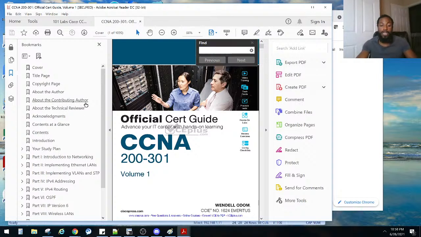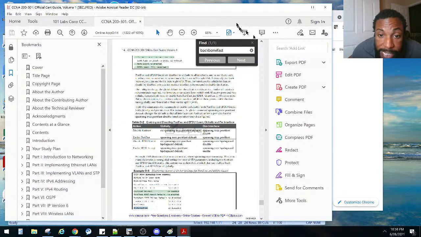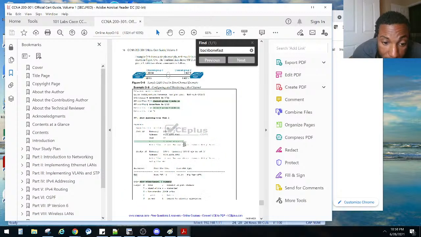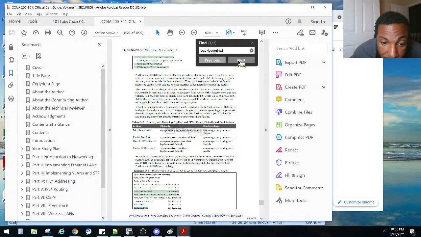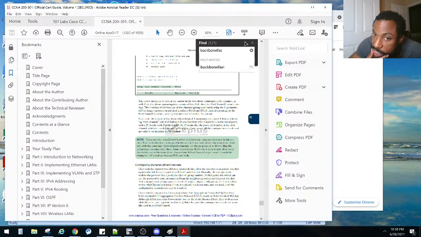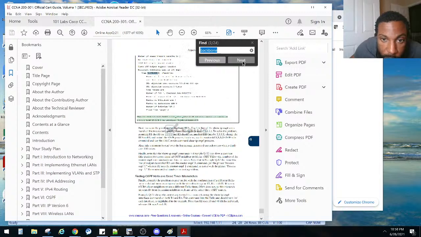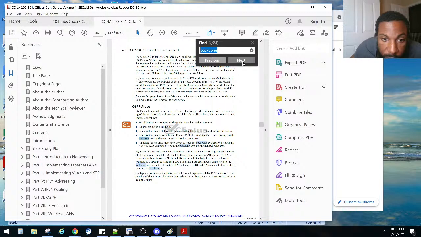Do we even have the word backbone in there? Yes, BackboneFast is mentioned in the book right here. No, it's just showing up in some show commands, showing that it's enabled there. Now, what if we put it like this? He said BackboneFast like that. It shows up, but we do backbone like this. Let's just search backbone. I'm checking to see if there's any mention of BackboneFast.